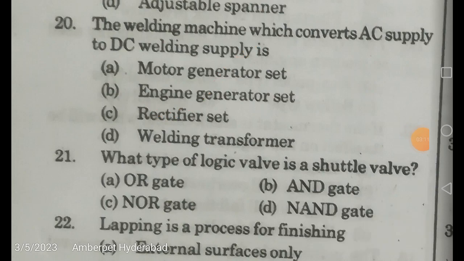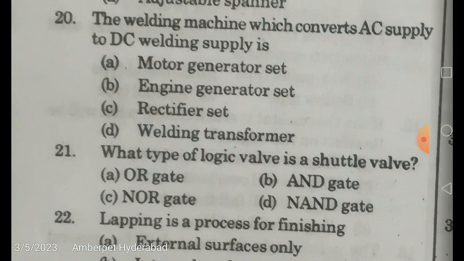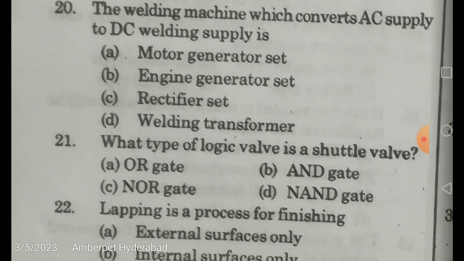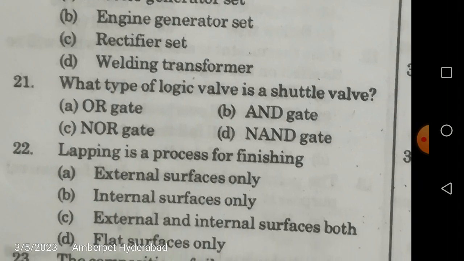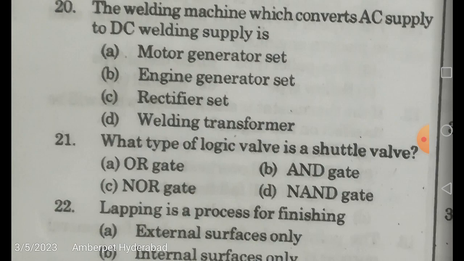These other two are given only to confuse you: motor generator set or engine generator set. It's totally a different concept. Generator, starter, these are also used in the automobile for meeting the electrical needs. Right. So actually your automobile needs a DC supply. So for this conversion from AC to DC, normally AC is produced in the alternator. Once the AC is produced, it will be converted to DC with the help of a rectifier set. So the correct answer is rectifier set.